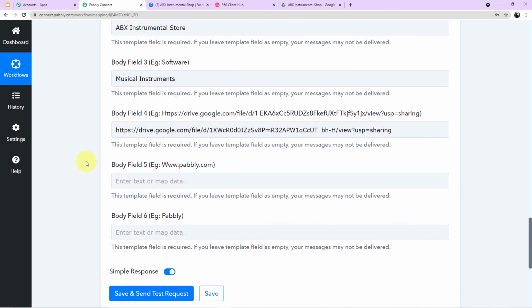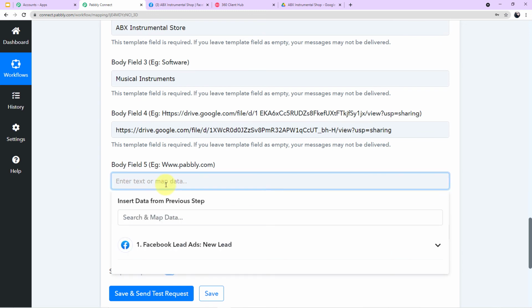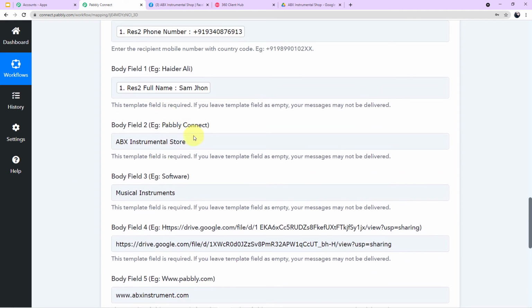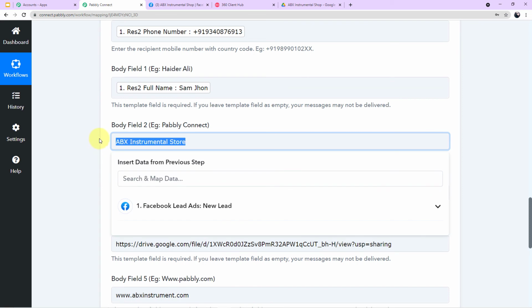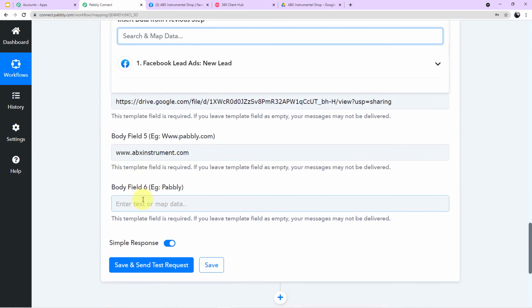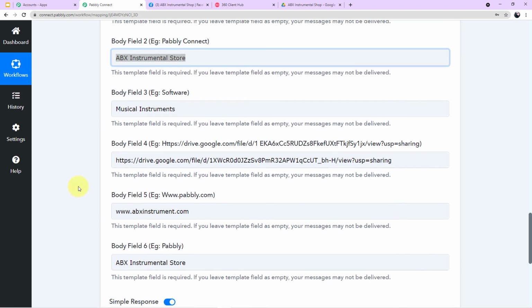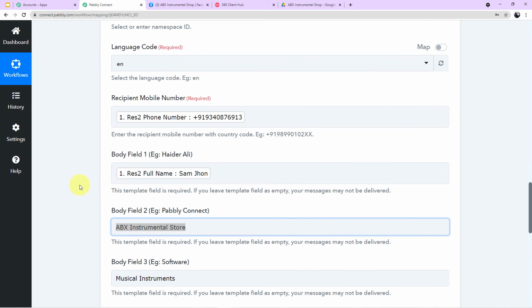Simple. Okay. Now in body field 5, it is asking for the website name. So let's give a name to our website. Let's say our website name is www.abxinstrument.com, and again in the body field 6 we have to enter the name of our store. So I'll simply copy it and paste it here. Simple. So guys, we have successfully filled up all the details here. You can see one more time on my screen.